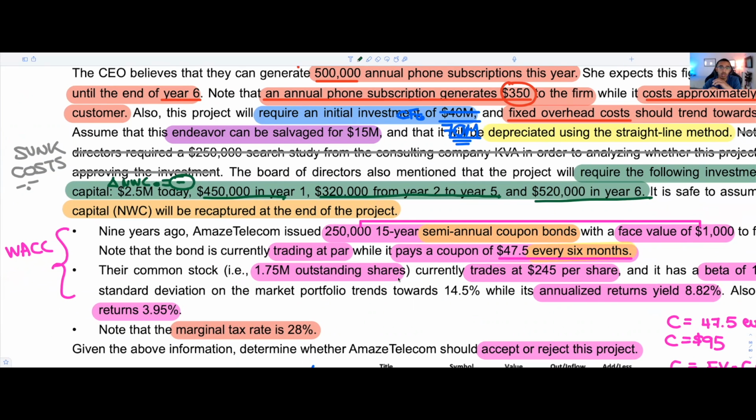In this case, they told you that from year 2 to year 5, our net working capital is going to be 320 grand. Okay, so we're going to have 320K for year 2, 320K for year 3, 320K for year 4, and then 320K for year 5, such that at some point your change in net working capital will be equal to 0 for a few years. Let's go ahead and do this together.